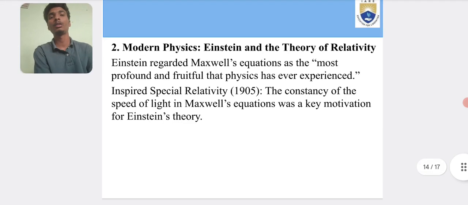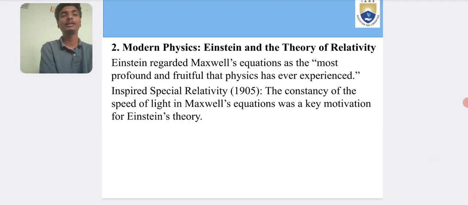The second one is about modern physics: Einstein and the theory of relativity. Einstein regarded Maxwell's equations as the most profound and fruitful that physics has ever experienced. They inspired special relativity in 1905, since the constant speed of light in Maxwell's equations was a key motivation for Einstein's theory.